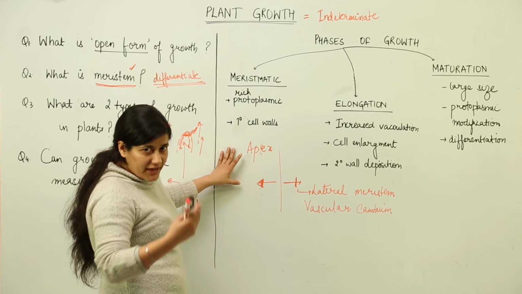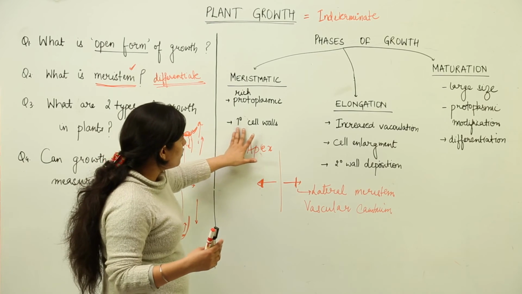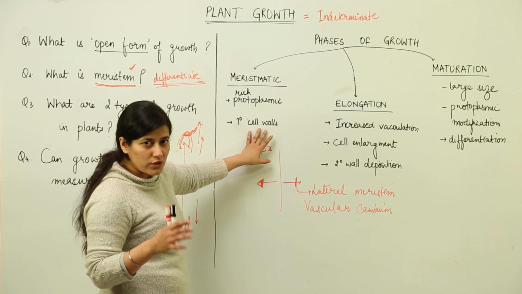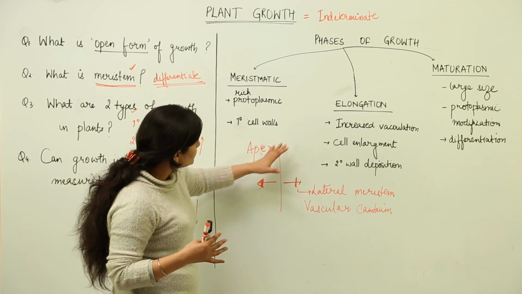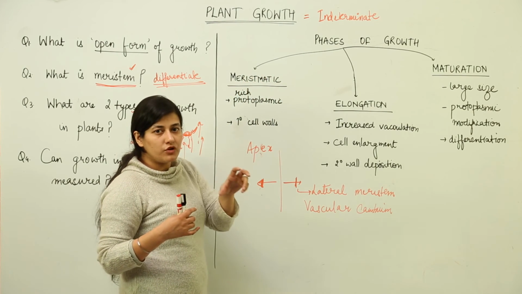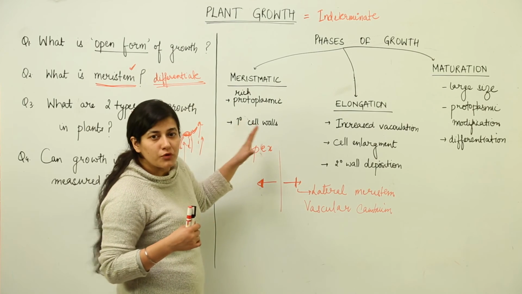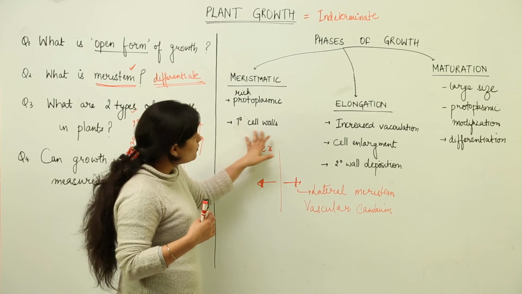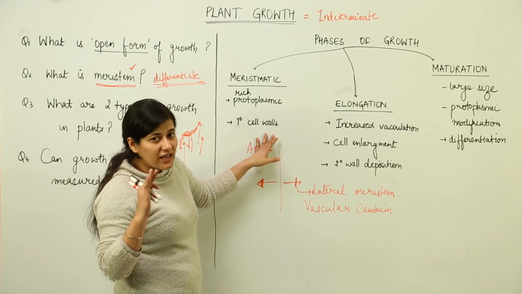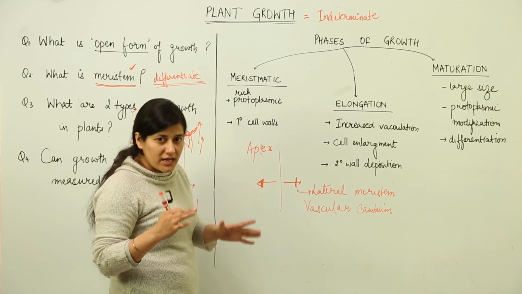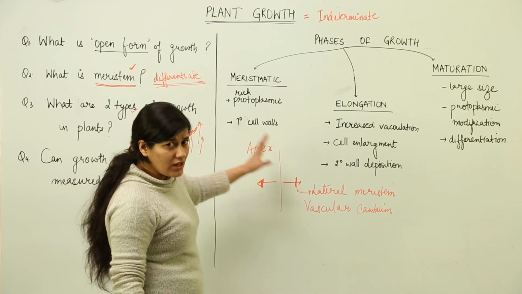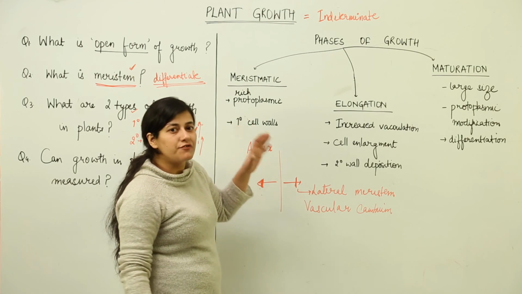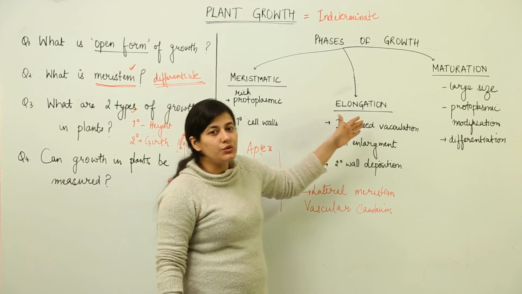And because they are dividing and giving rise to new cells, their cell wall is also primary, and there are a lot of plasmodesmatal connections present in the primary cell walls of the adjacent cells. So this is the characteristic of the meristematic growth, that whichever cell would be undergoing meristematic growth, it would have a rich protoplasm inside it, a small nucleus, it would be very small in size, it would be ready for division, and it would have primary cell walls. No deposition of secondary cell wall would be over there, and there would be many plasmodesmatal connections. After the division is complete, the meristematic cells retain their division ability.